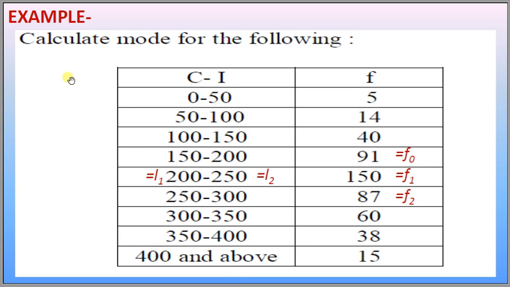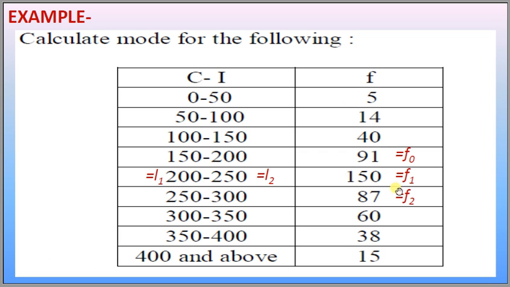Let us have an example. Calculate mode from the following data. Class intervals are given: 0 to 50, 50 to 100, 100 to 150, 150 to 200, 200 to 250, 250 to 300, 300 to 350, 350 to 400, and 400 and above. And these are the frequencies: 4, 14, 40, 91, 150, 87, 60, 38, and 15.